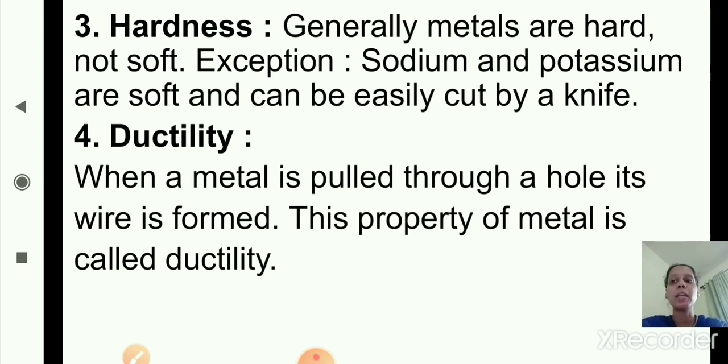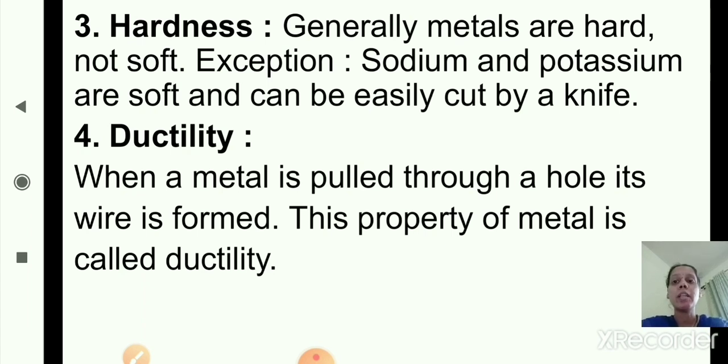Now the fourth property is ductility. When a metal is pulled through a hole, its wire is formed. This property of metal is called ductility. Yes, so this is the fourth property.